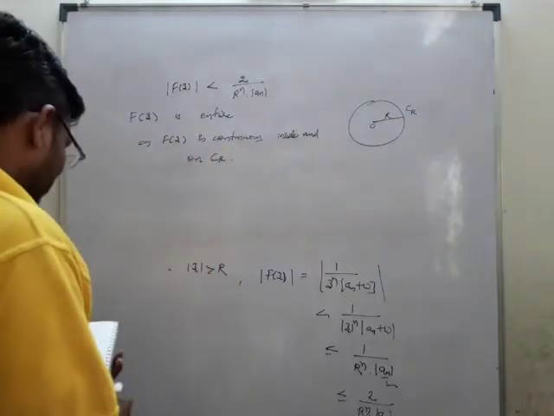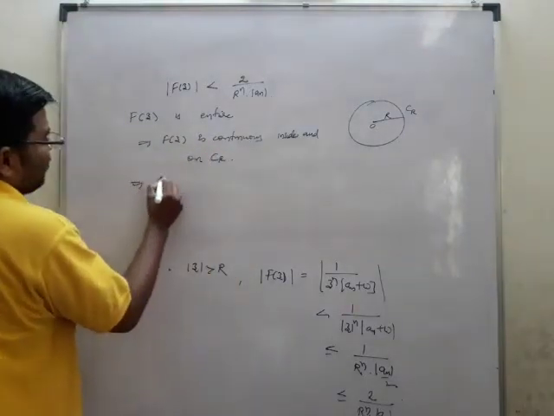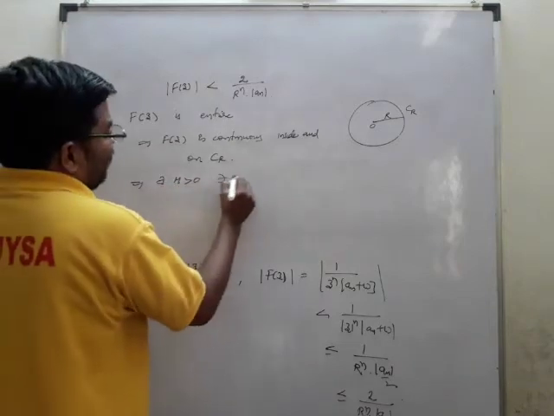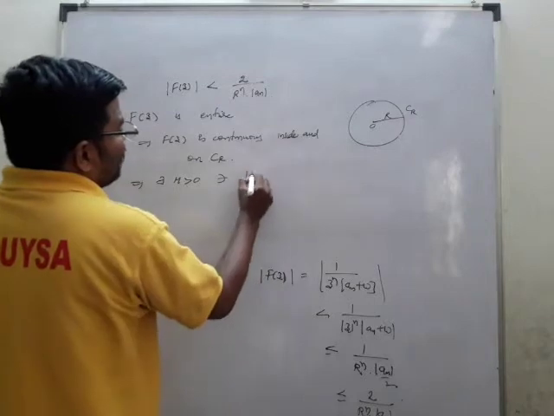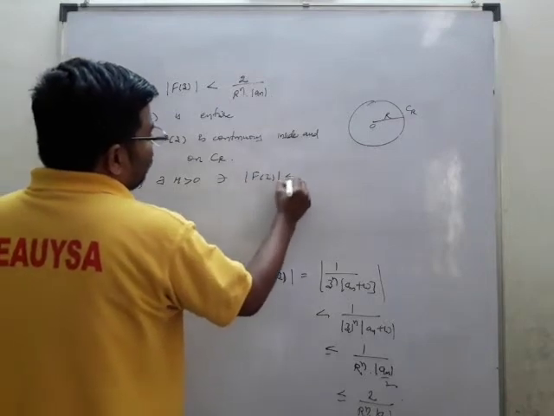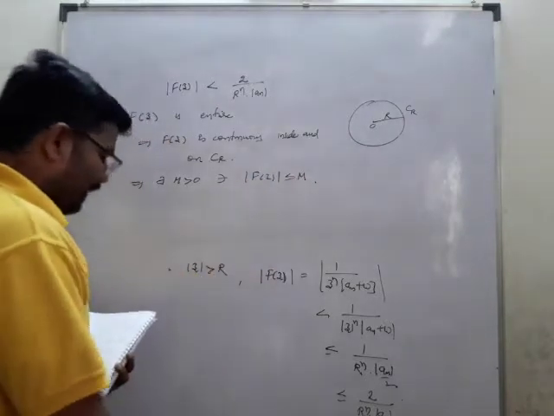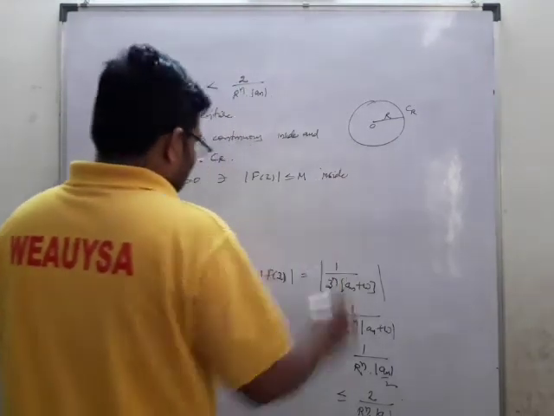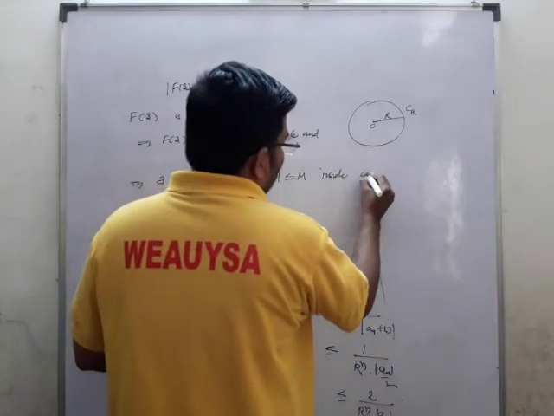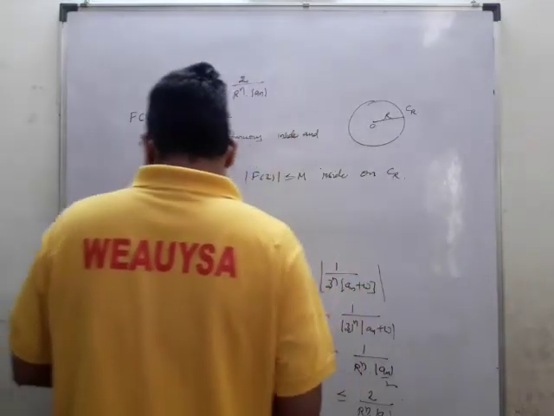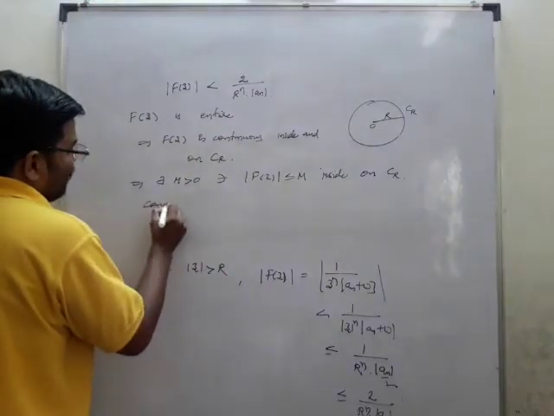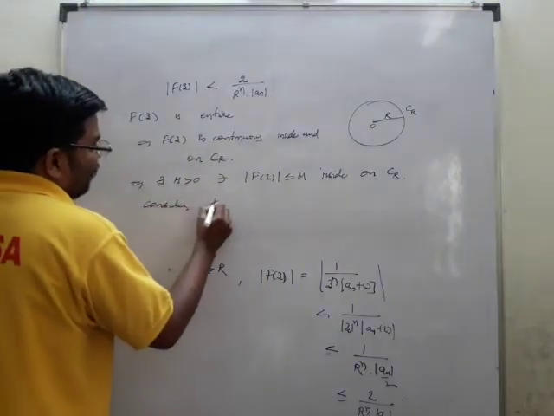Okay, f is continuous inside and on C_R. So that implies there exists m greater than 0 such that mod f of z is less than or equal to m on C_R. So consider the value of k.